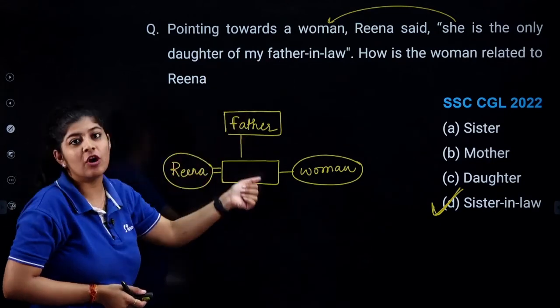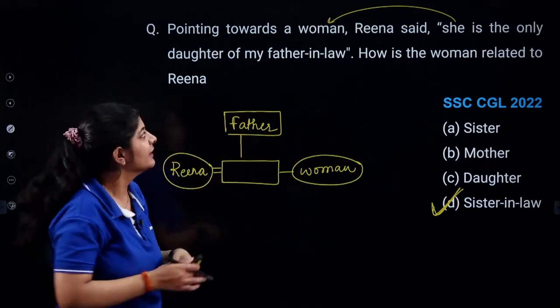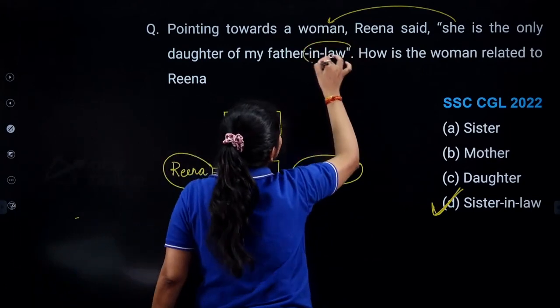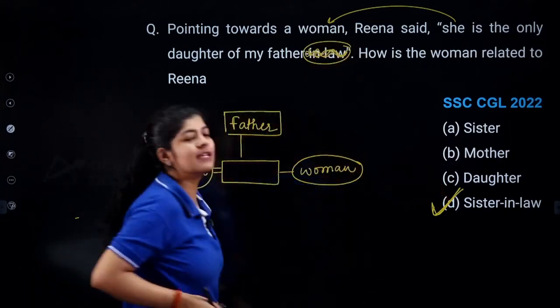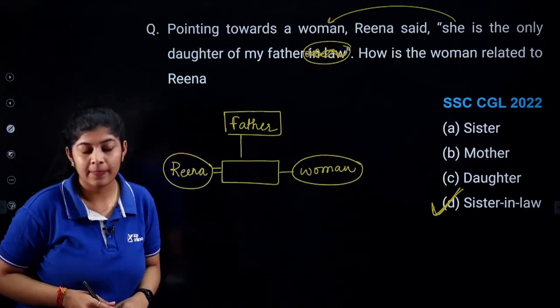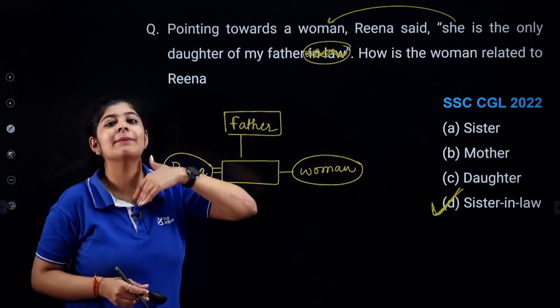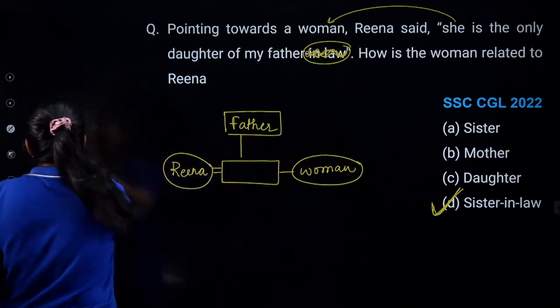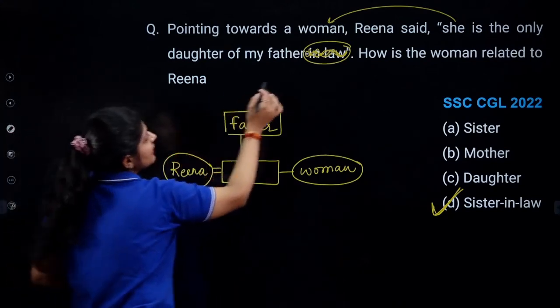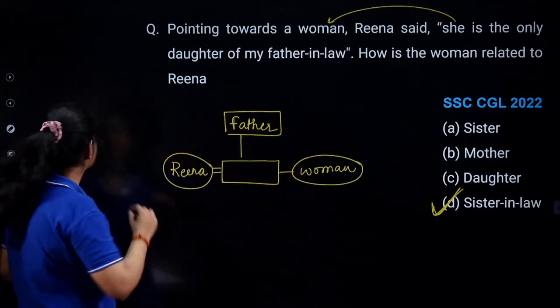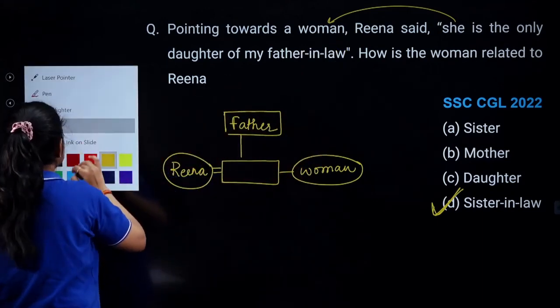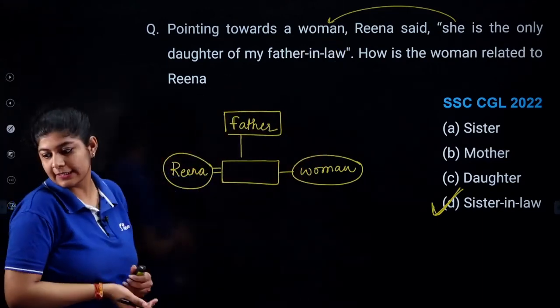If she is saying my father, instead of father-in-law, then the answer daughter is correct. But here the data is given as my father-in-law. So she is married to someone, and we are talking about this person's sister. Is it clear now?